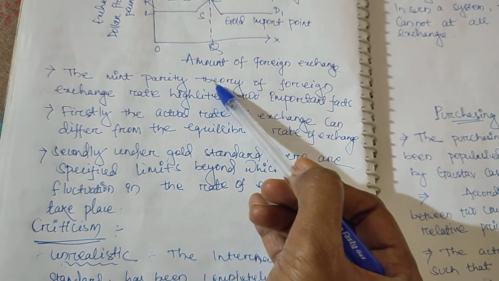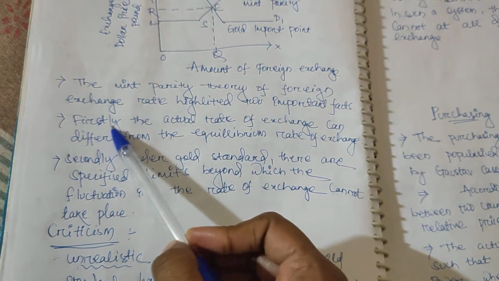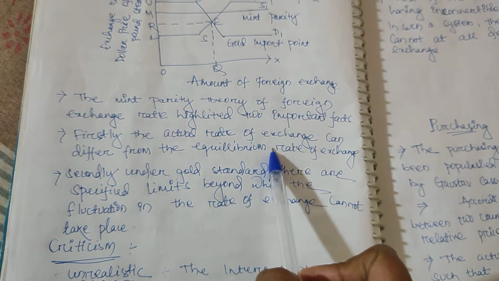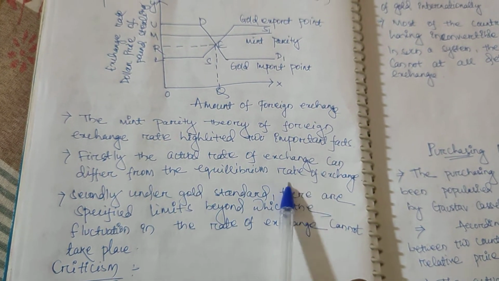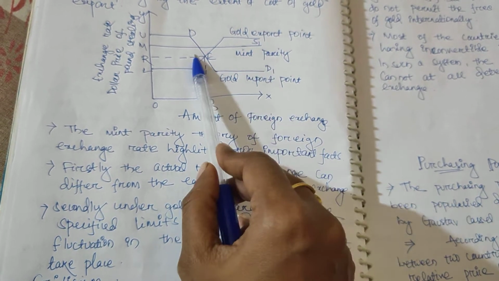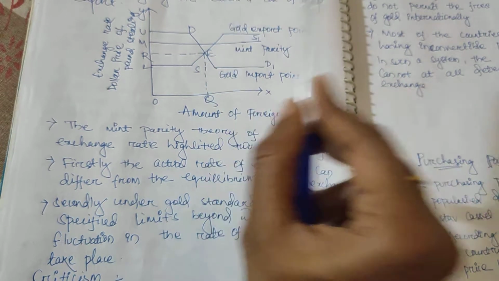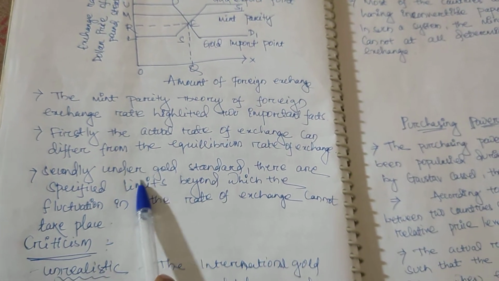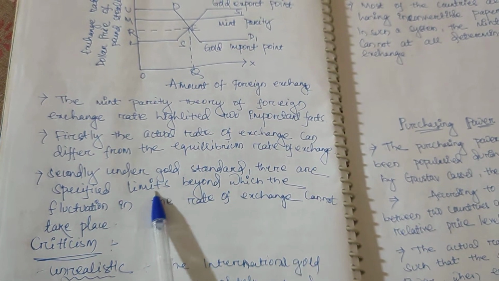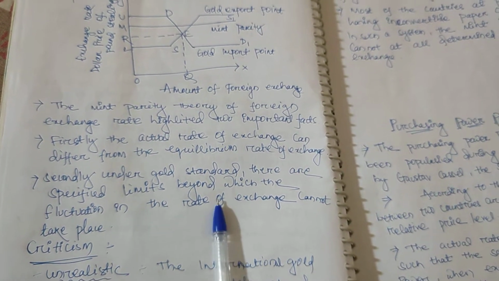So the mint parity theory of foreign exchange rate highlighted two important facts. First, the actual rate of exchange can differ from the equilibrium rate of exchange. You can see the actual rate of exchange is the mint parity, but the equilibrium rate of exchange is this one, down to that. E is here only. Secondly, under the gold standard there are special limits beyond which the fluctuation in the rate of exchange can't take place.